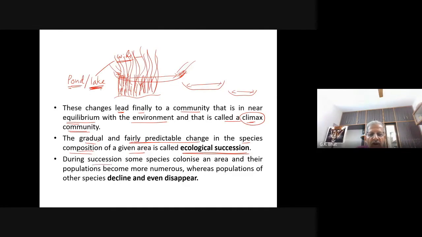During succession, some species colonize an area and their populations become more numerous, whereas populations of other species decline and even disappear. During succession, what is succession? Very important definition. Succession is nothing but the gradual, fairly predictable change in the species composition of a given area. It is gradual change. It is fairly predictable.